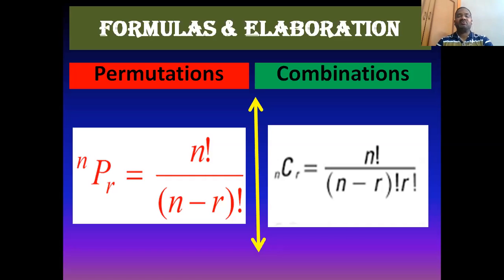Are you able to catch it? The formula for combinations is nCr is equal to n factorial by (n minus r) factorial into r factorial. Just glance again toward the slide. We can find the difference between permutations and combinations, even in the formula.